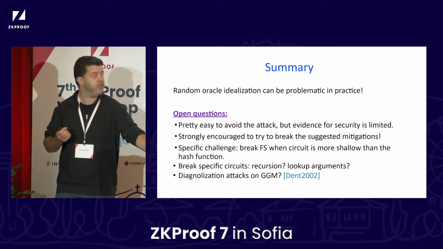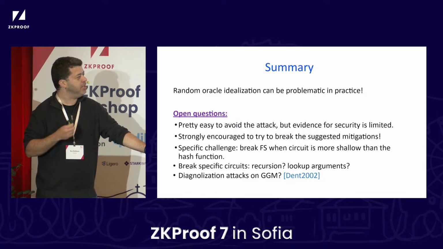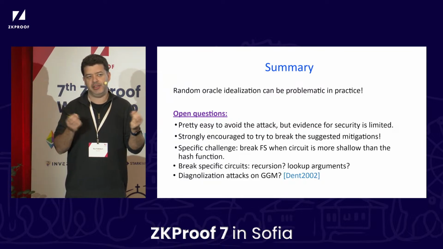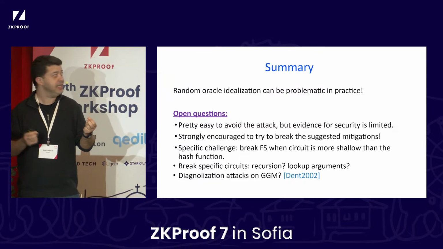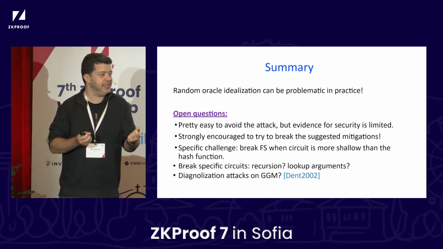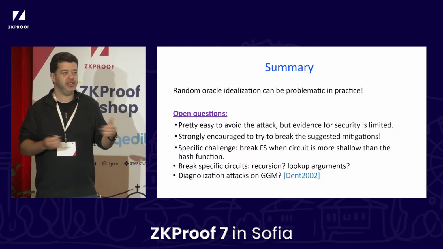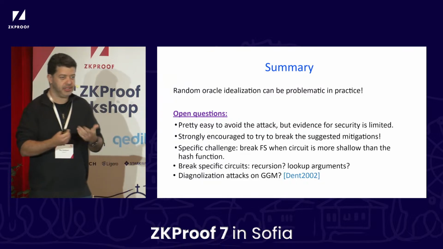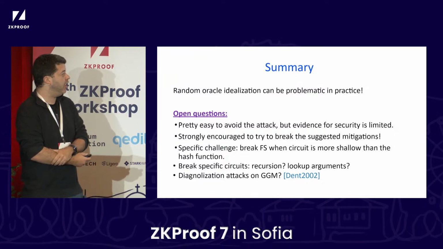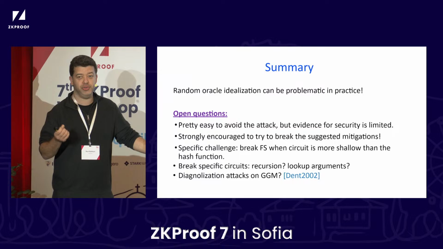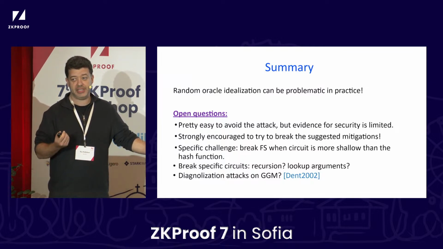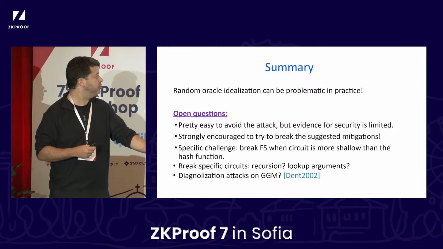Let me end with a couple of open questions. One immediate reaction after seeing this attack is to think of easy fixes which make it not apply. I think it's not hard to do stuff like that. The more interesting thing is, as cryptographers, we're not happy just that there is no attack. We'd like some sort of evidence for security. Elon and Gal have a work in this direction, but I'm hoping to see more of that. I also, going back to the beginning of the talk, really encourage you to try to prove false statements.